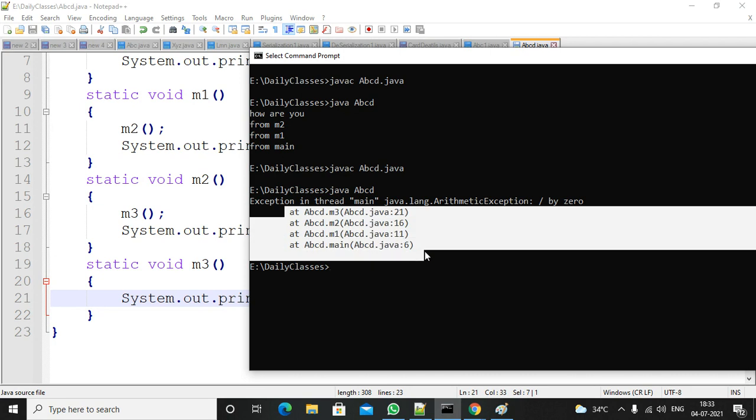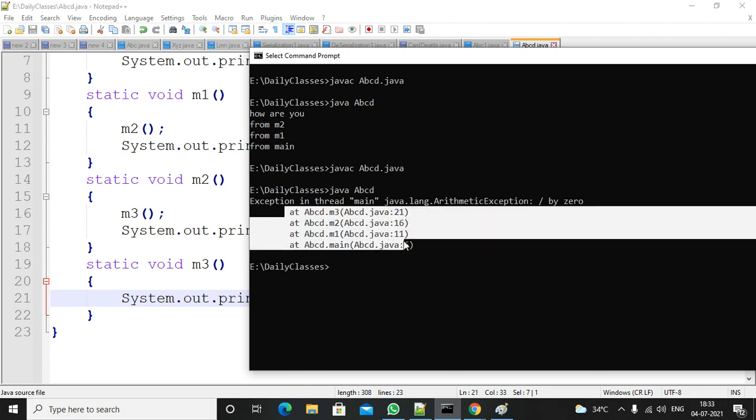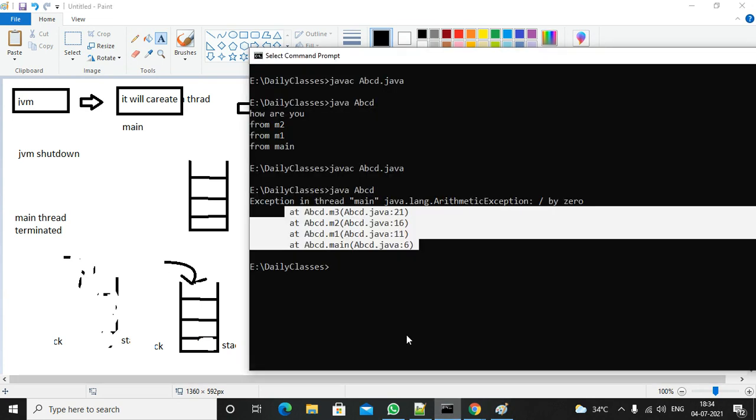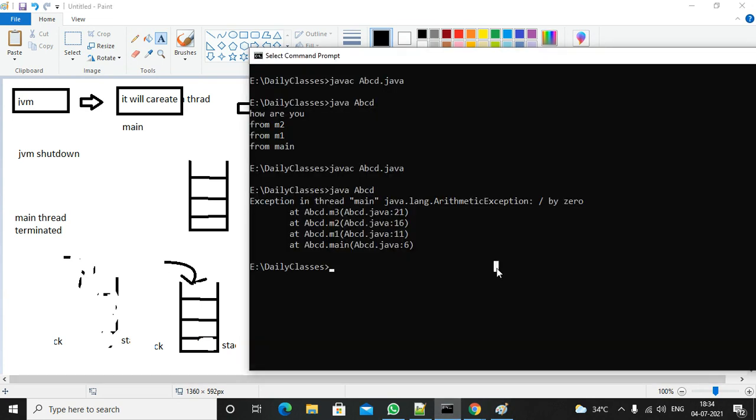This is called the stack mechanism, so you are able to get these details. They maintain this stack information at the back end. As part of M3, you got the exception, so it collects the entire stack information. I have written only method names, but it also records from where it is calling and from which line number, all the details. If there is an exception, it prints the total stack details as a stack trace. This is called stack trace.